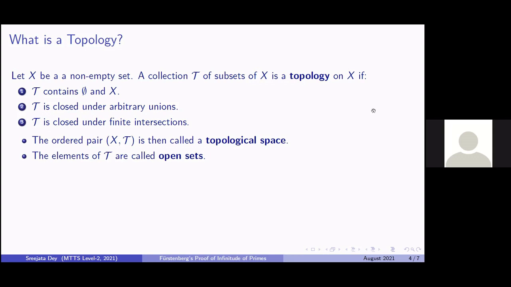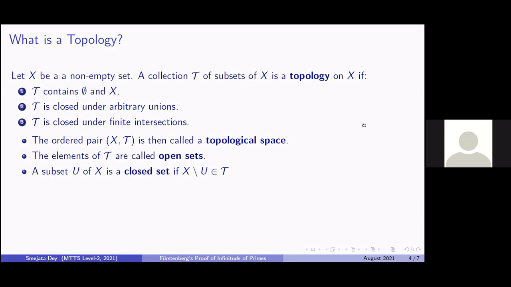Well, basically any subset of X which is there in the collection tau is called an open set. And naturally, what is a closed set? The complement of an open set is closed. That is, a subset U of X is closed if its complement is open. That is, if its complement is there in our collection tau.